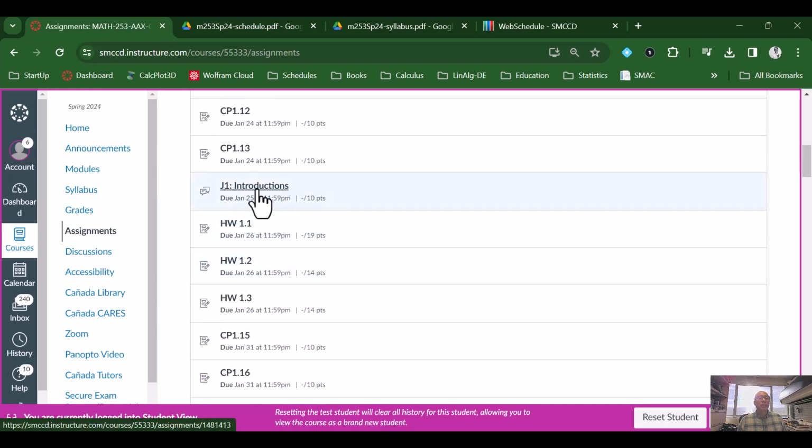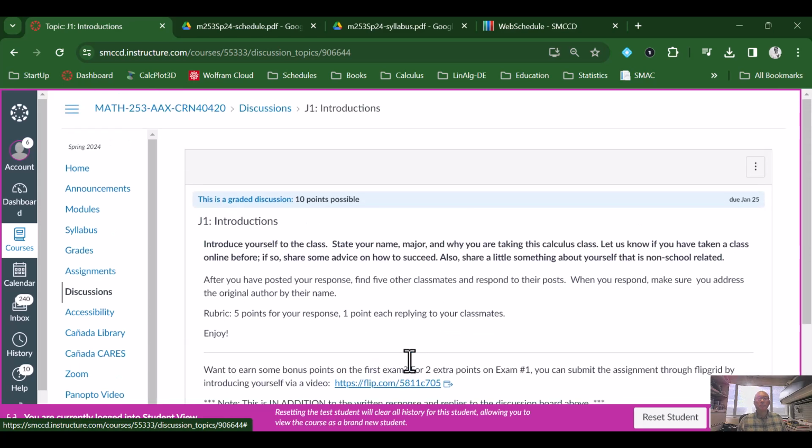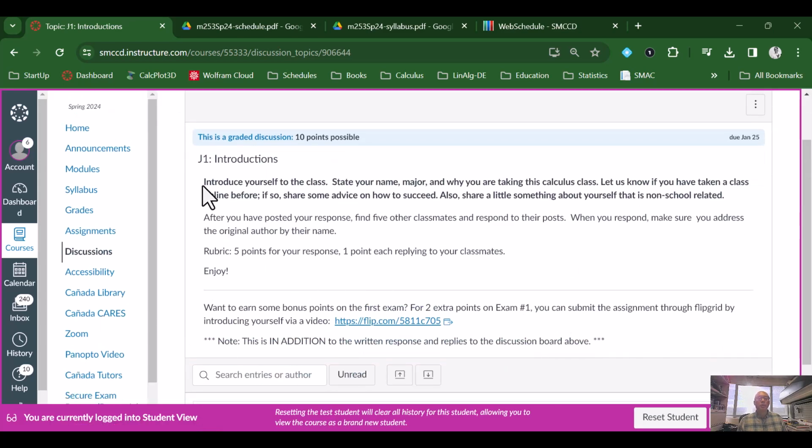Now we have an introduction assignment that's due on the 25th. If you click on that, you'll see that this is actually a discussion board assignment where you introduce yourselves, and then you need to respond to several of your classmates. And so for this first one, you need to respond to 5 other classmates and respond to their post introducing themselves.